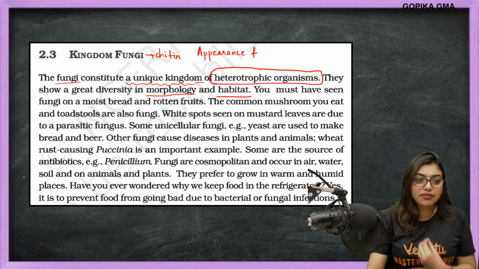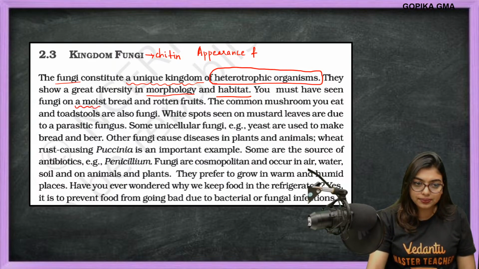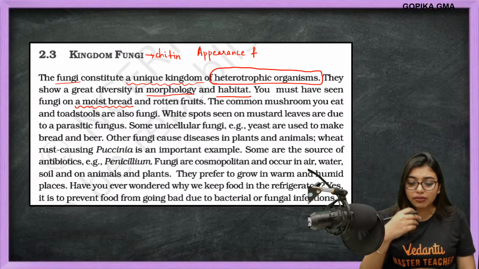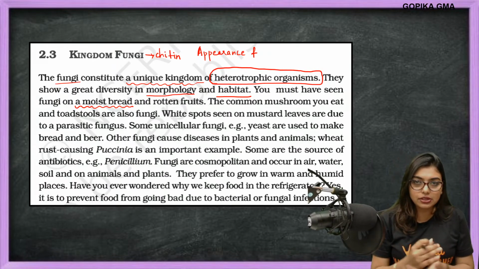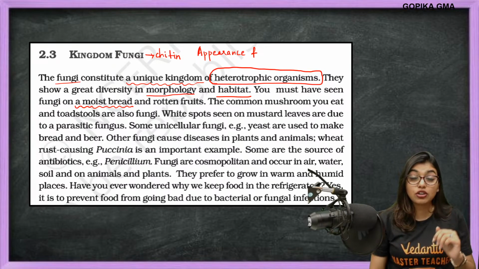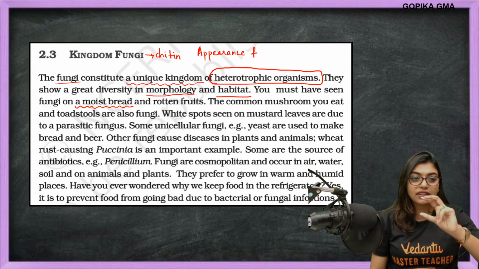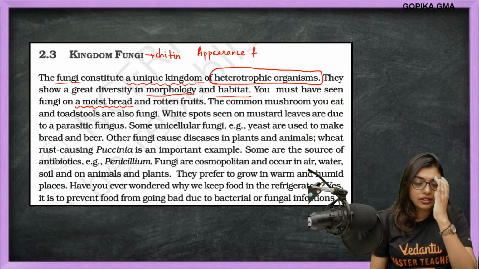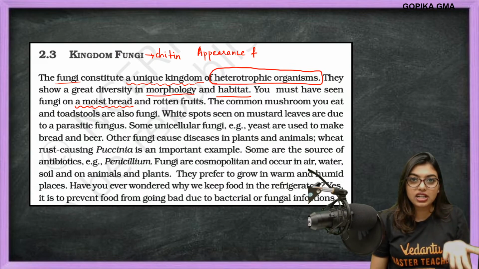You must have seen fungi on a moist bread. How many of you have bought bread, and after the first day there is full excitement to eat the bread, then as days pass, maybe for 2 days you'll still have the excitement. On the third day you'll forget that you have left those pieces of the bread, and that's when your mom will be like, look at it, it has got rotten.